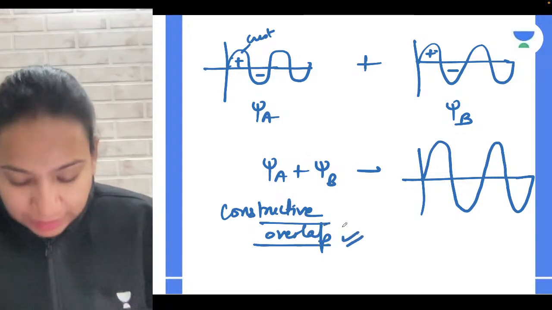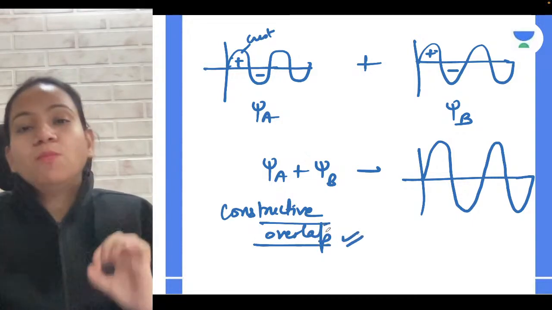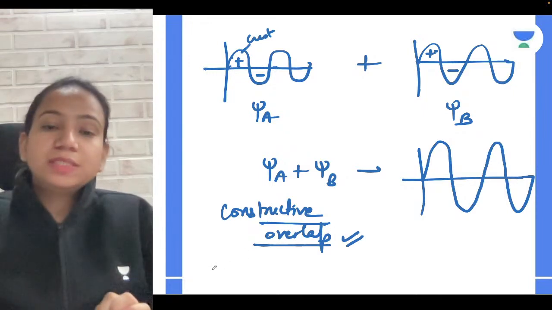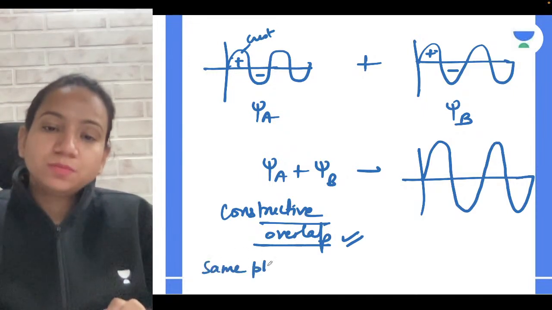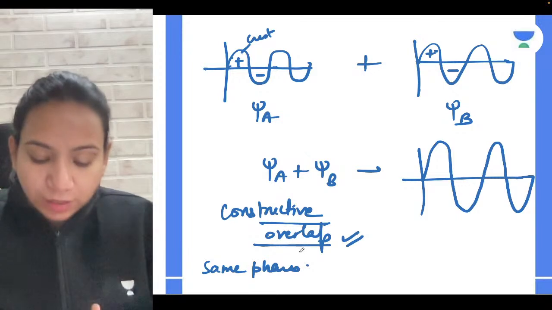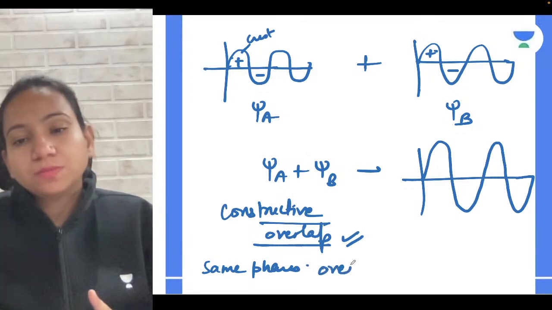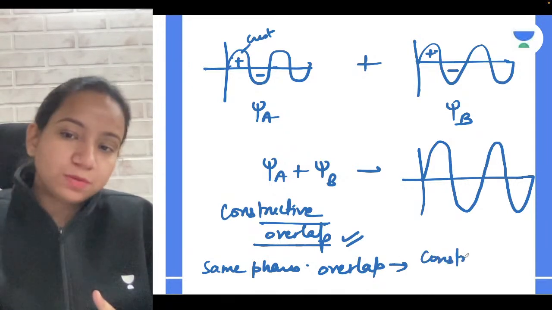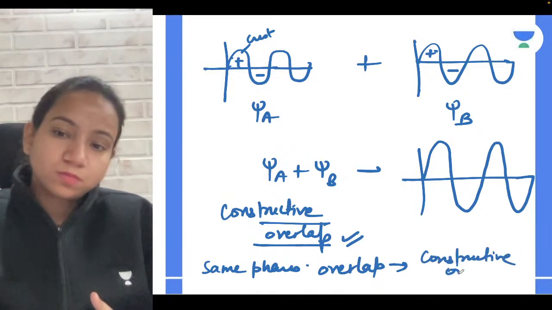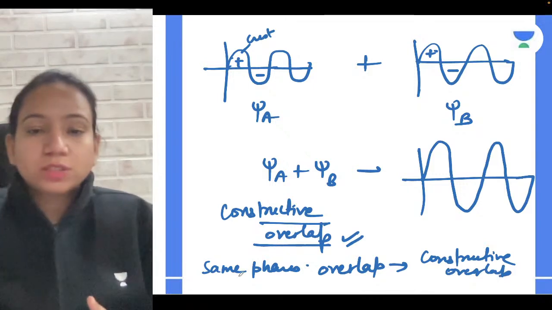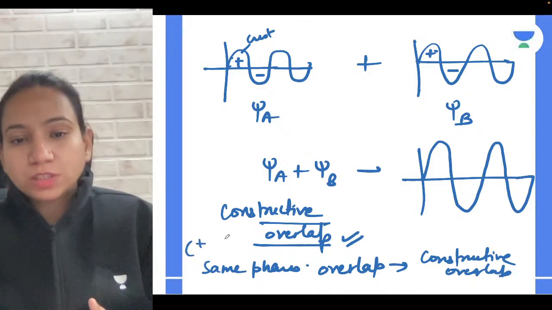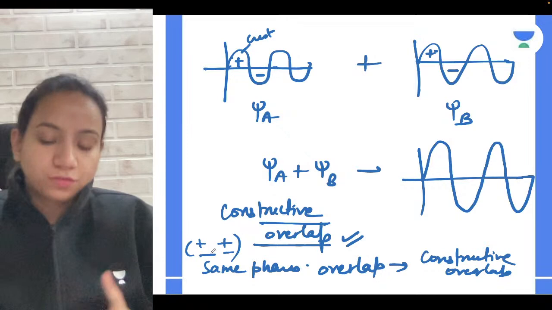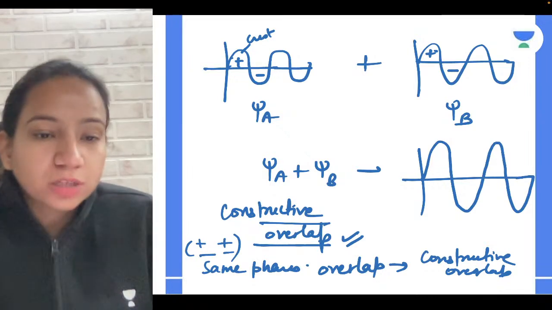Yes, both positive or both negative. So remember that when same phases overlap, it causes constructive overlap. Very good. Positive with positive and negative with negative, when they are combining, it will cause constructive overlap.